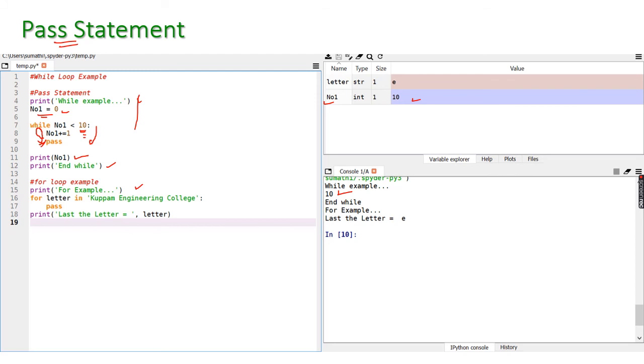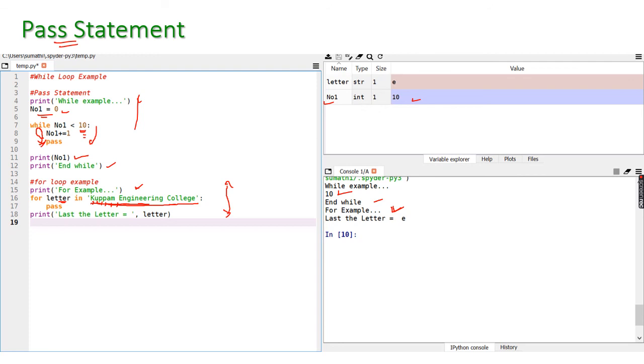Let us see another example by using for, so that you can easily understand the purpose of pass. Now I am going to print the for example. While is completed, next for example is started here. For letter in Kuppam Engineering College. Kuppam Engineering College is a string. That means this particular loop will be executed for all the characters in the string. So this is a string value. Kuppam Engineering College. Pass.